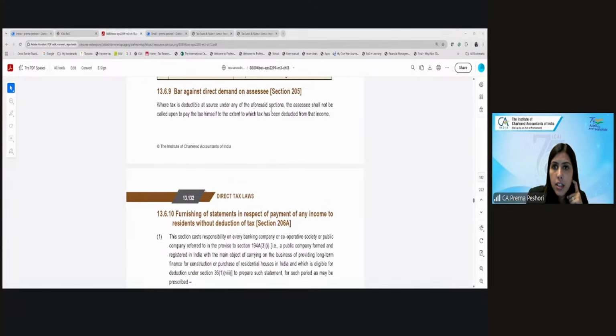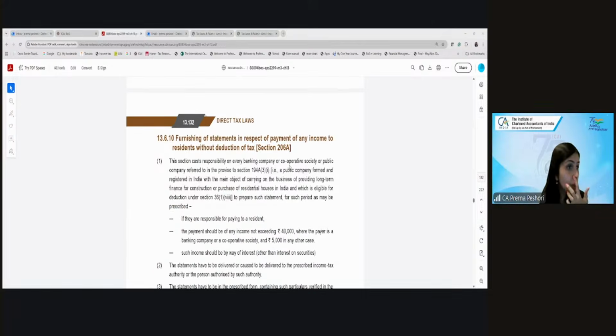Then, if tax is deductible at source and the payer has not deducted it, can the payee be asked to deduct the tax and pay it to the government? The answer is no. If the payer was required to deduct the TDS, the demand cannot be raised directly from the assessee. The assessee shall not be called to pay the tax himself to the extent of TDS required to be deducted. Of course, he will have to pay the tax, but it is not that he has to pay the TDS amount. Whatever tax is due, he has to pay that tax due.